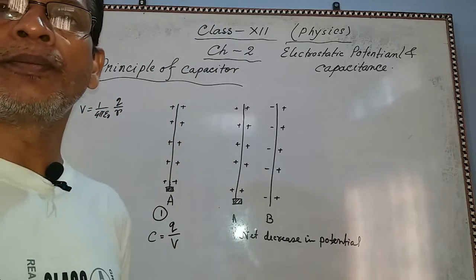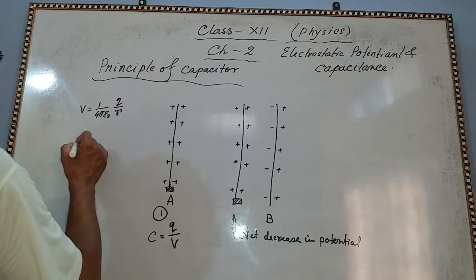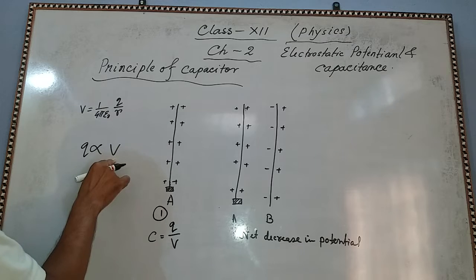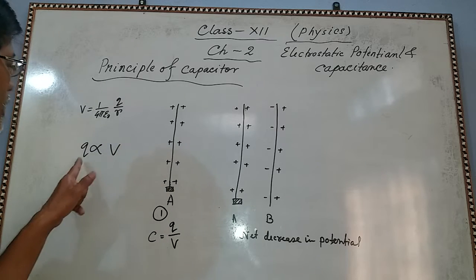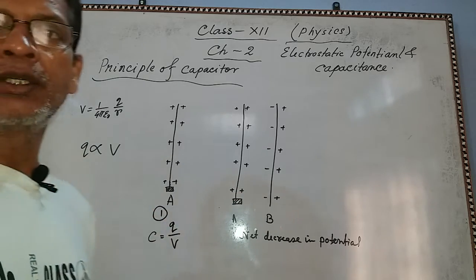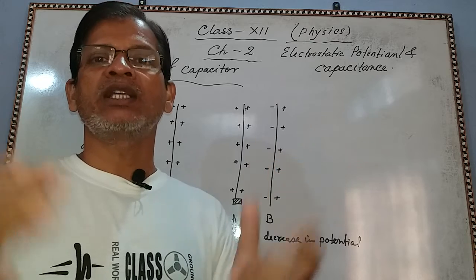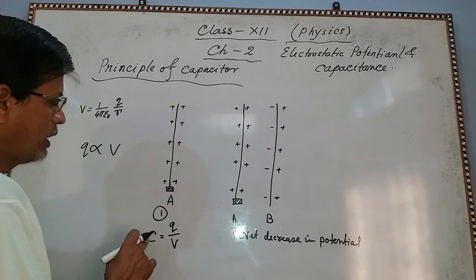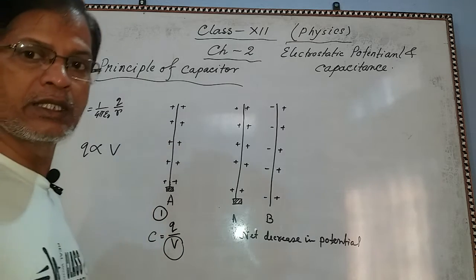Then what will happen? Its potential decreases, Q is proportional to V, so to restore it we can supply more charge. That means its capacitance increases, because if you use this formula also, C equal to Q by V, V decreases, so capacitance increases.